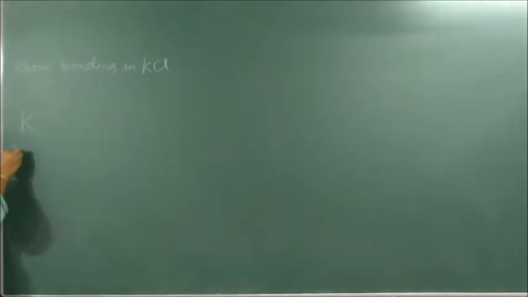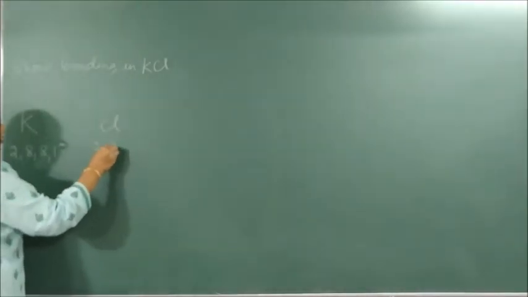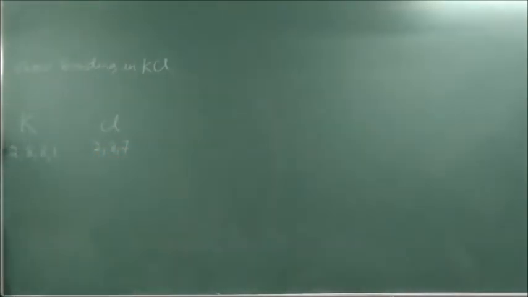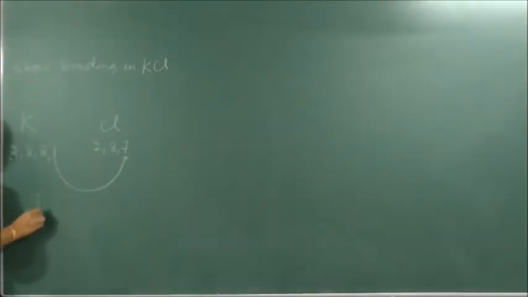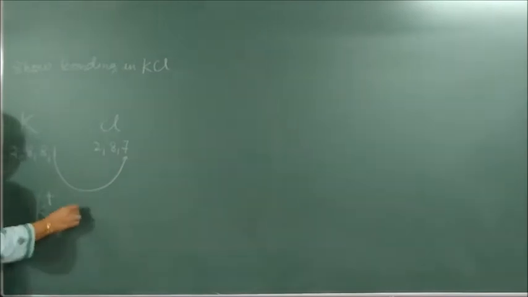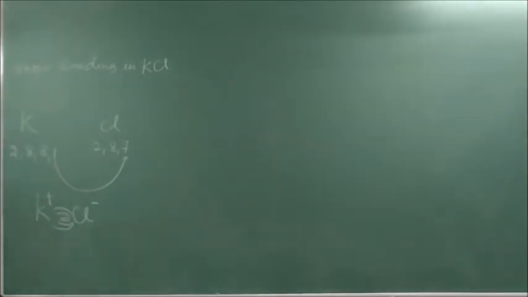K is 2, 8, 8, 1. How many electrons more? 1 electron more than the octet. Cl is 2, 8, 7. Correct? What will happen? K will lose 1 electron to this. Right? So it will become what? Plus. K plus. Cl will become what? Minus. They will be held by what? Strong electrostatic force of attraction.